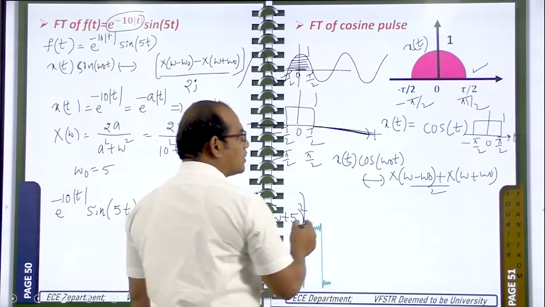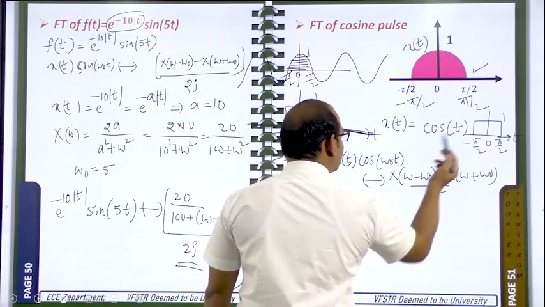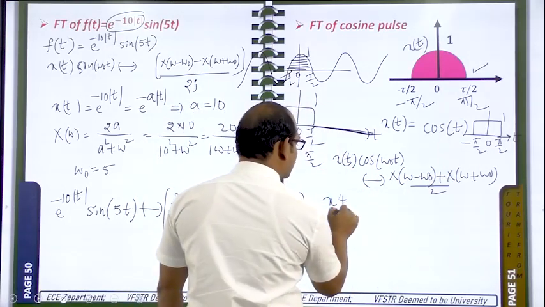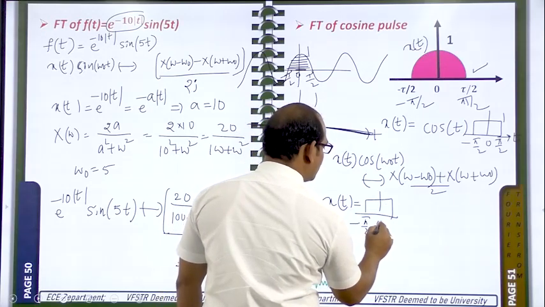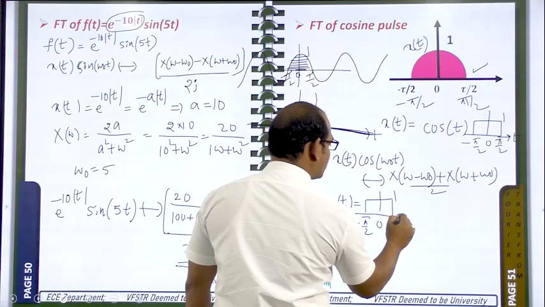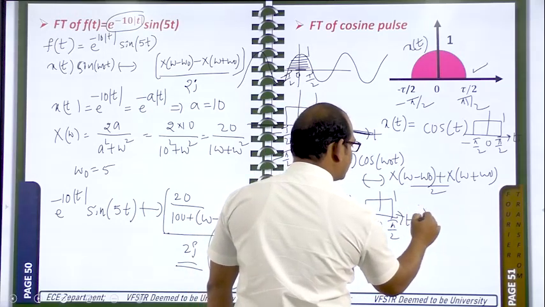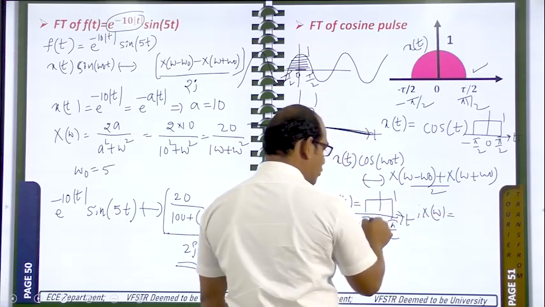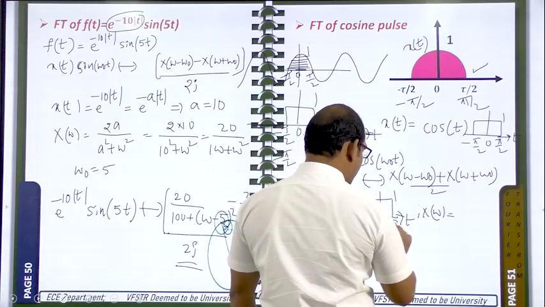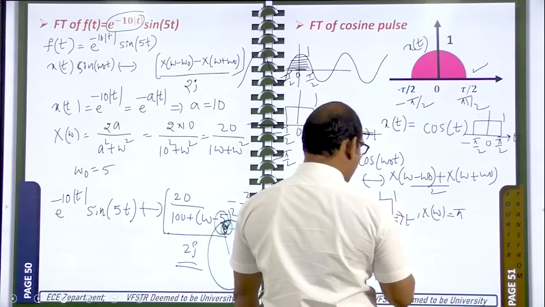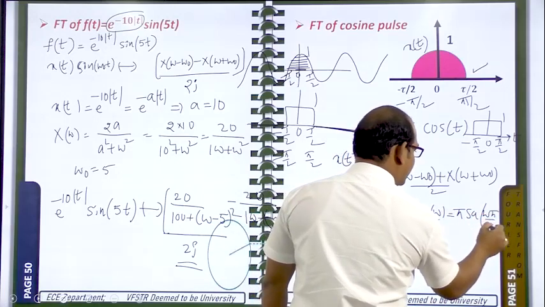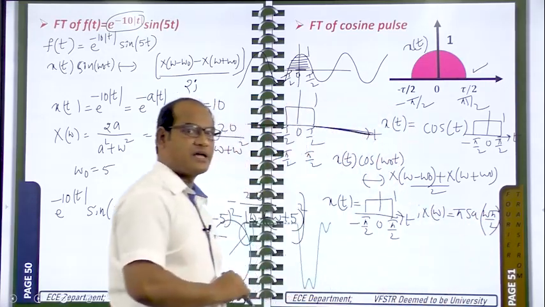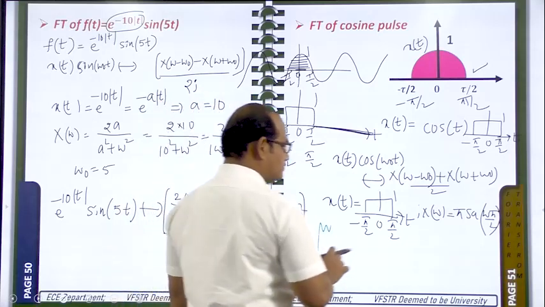Okay, so here x of t is nothing but the rectangle pulse signal from minus pi by 2 to plus pi by 2 with amplitude 1. It has the Fourier transform A tau, that means 1 into tau, which is pi, times sampling function of omega tau by 2, that is omega pi by 2. In this way you will get pi into Sa of omega pi by 2.